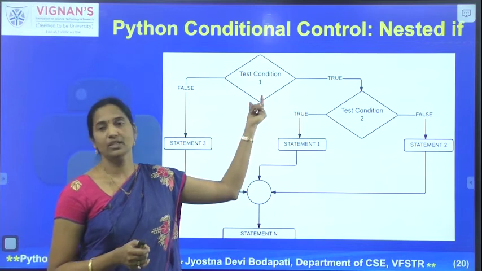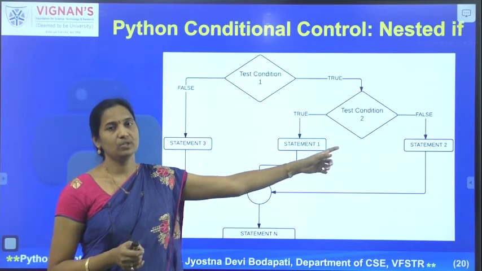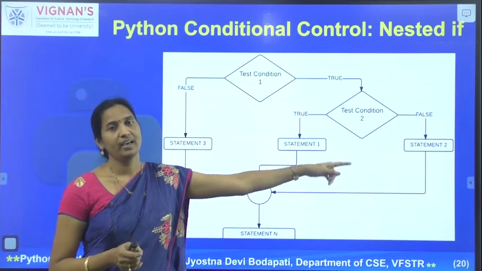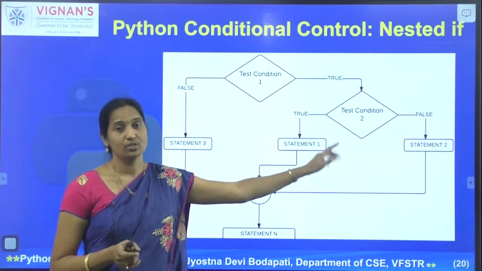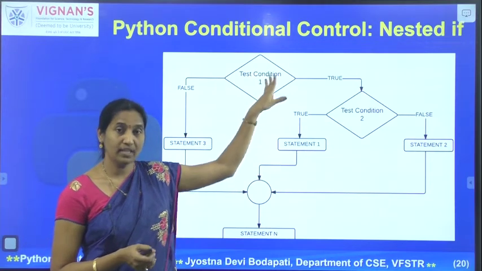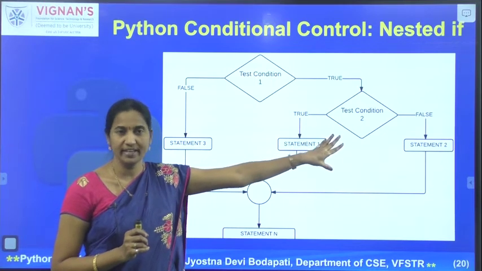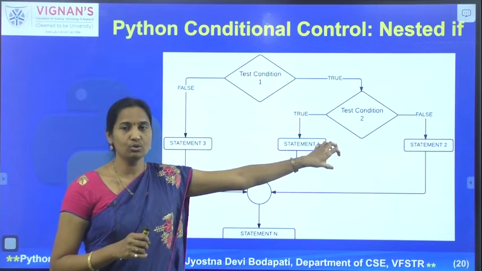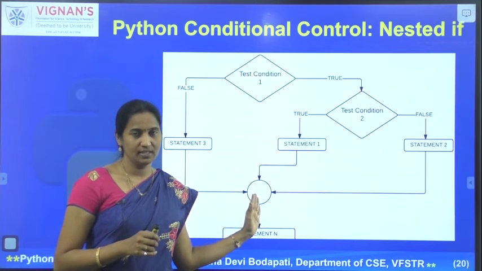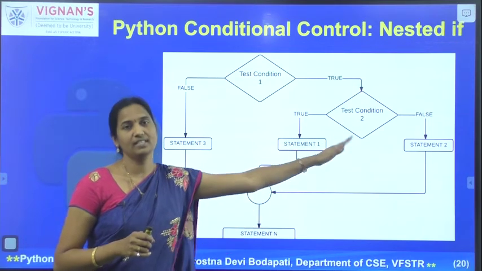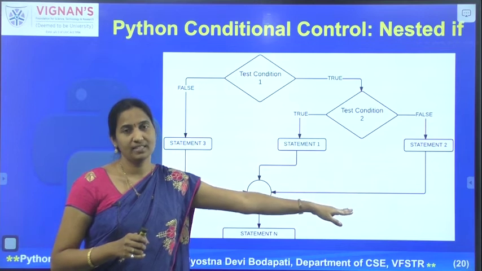So the test condition is true, then you are proceeding towards this direction, and again you are checking this condition. Remember, when the condition is true, then again you are proceeding further and testing another condition. That's what we wanted actually. Then if the condition is true, we are executing these statements. When it is false, we are proceeding to the other set of statements.